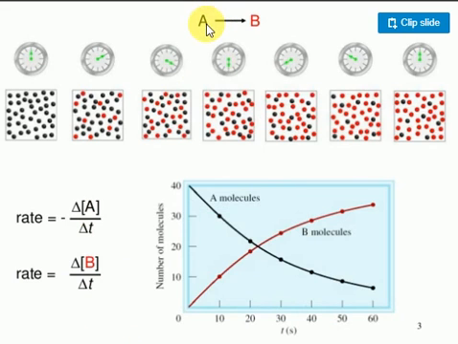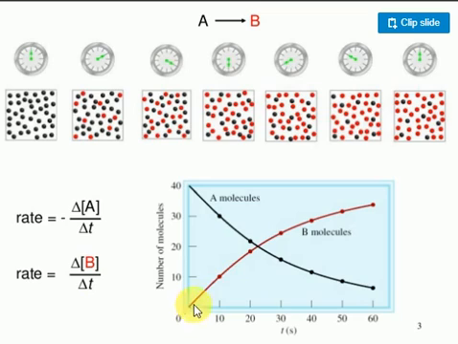Suppose look at this equation. A is shown in black color, B in red color. Initially all are black color dots only. As time goes on, the black color dots become red color dots only. Here more B will be there, and A will decrease. At the end point, more amount of B will be there and less amount of A will be there. That's why the rate is mentioned as minus delta A by delta t. Clear, no? So rate is equal to minus delta A by delta t, equal to plus delta B by delta t.